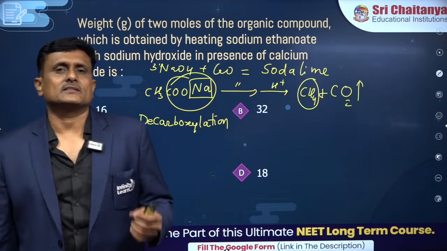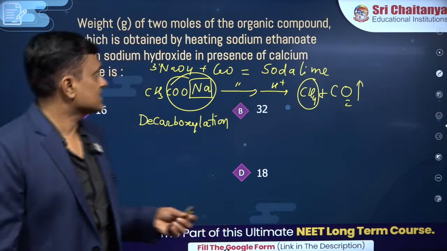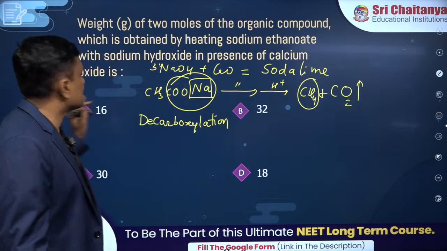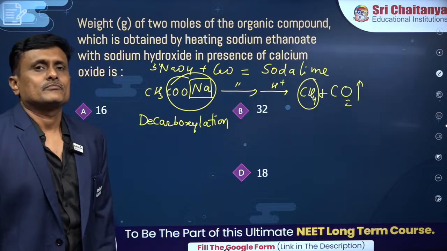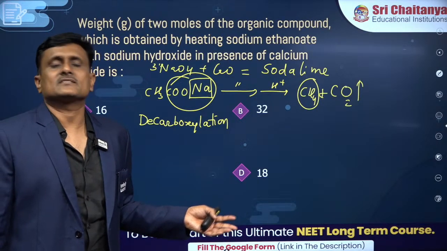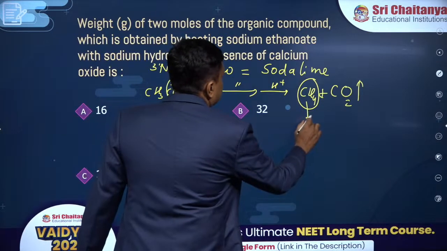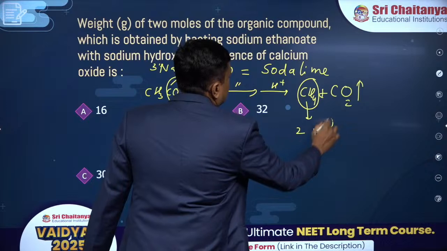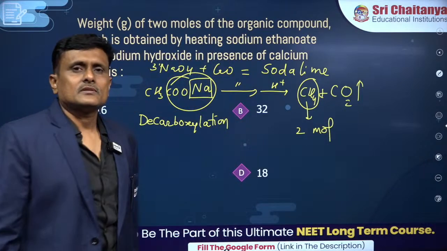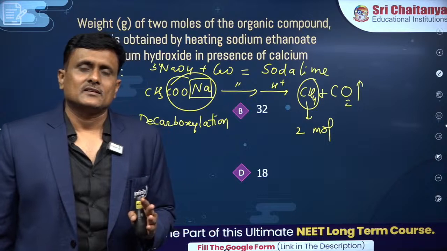Questions can be asked in a different manner. So when I mentioned the sodium salt, we got a little bit fumbled. So this is nothing but the soda lime, and the gas which is obtained out of this reaction is nothing but methane. And how many moles of this methane are obtained? 2 moles. And you all know that mole is nothing but molecular weight, isn't it?